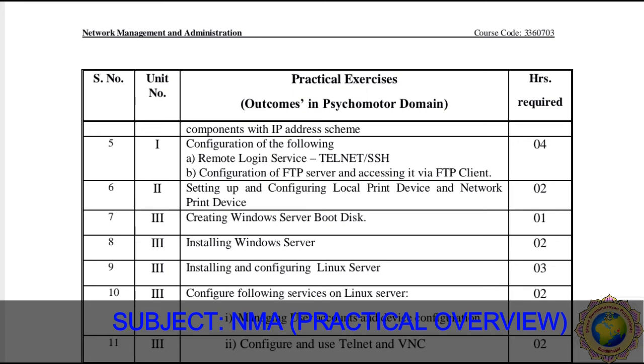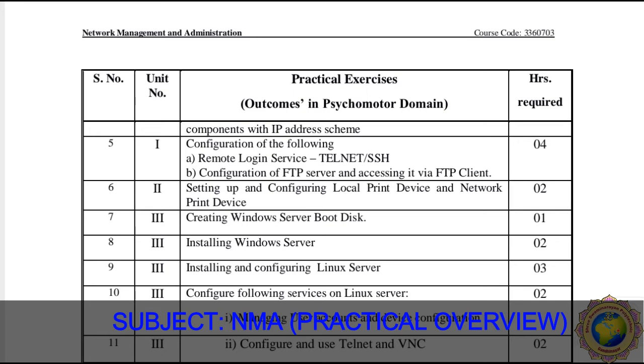Then practical number 6: setting up and configuring a local print device and a network print device. So this is nothing but the connection with a printer. Setting up a local printing device is wired, and a network printing device is wireless.